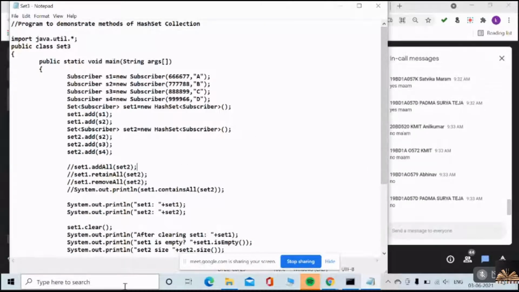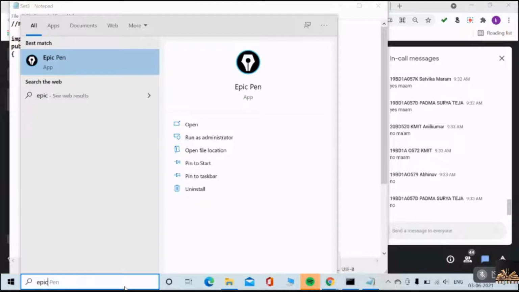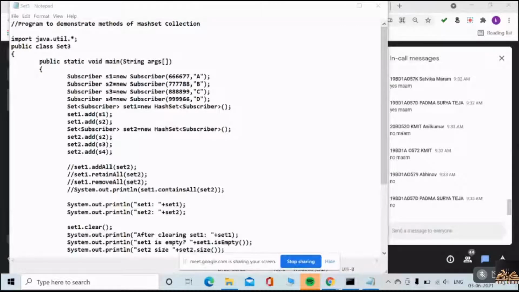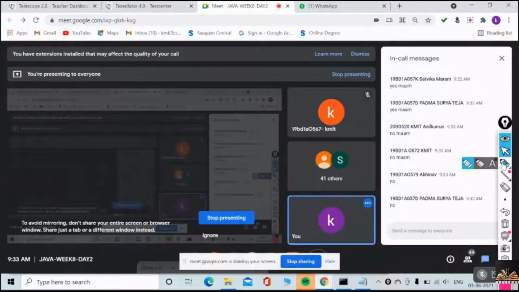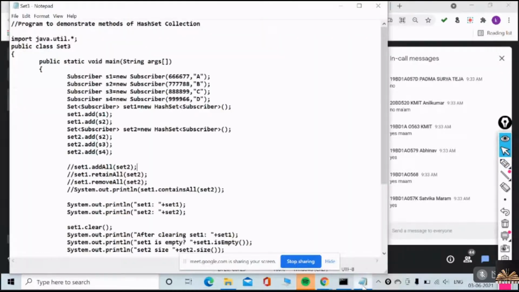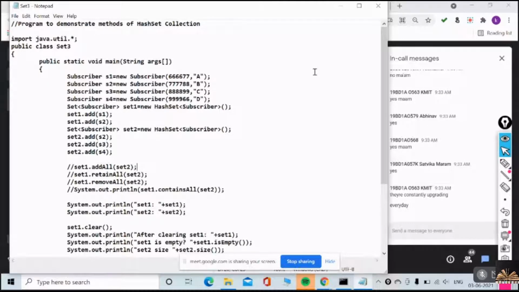Then I'll take a pen so that I can. Do you have any change in the Google Meet room? Do you have any change in the appearance today? Yes, even I observed, but I thought it's only for me. Okay, they are constantly upgrading it. Okay, fine, good observations.